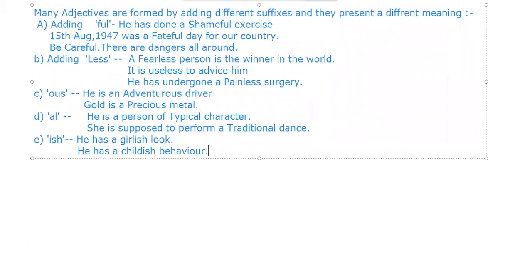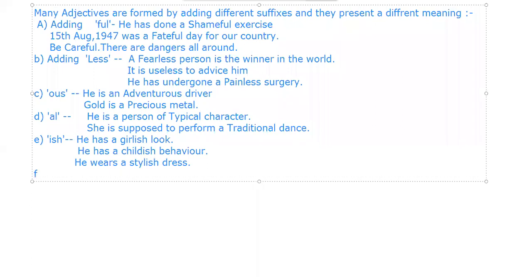Girlish, childish. So I can say he wears a stylish dress. So he wears a stylish dress, right? Next, IBLE.